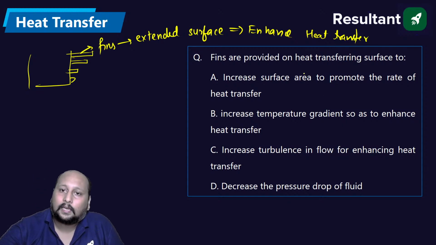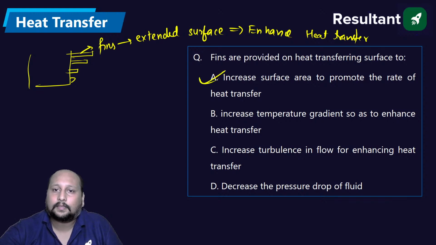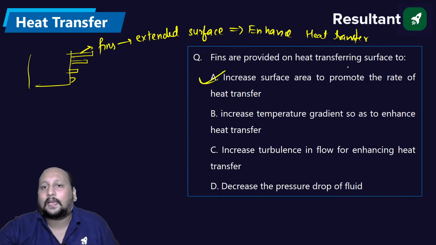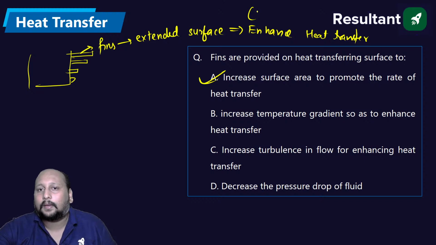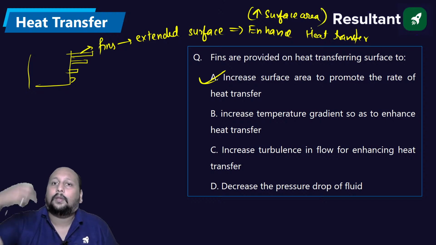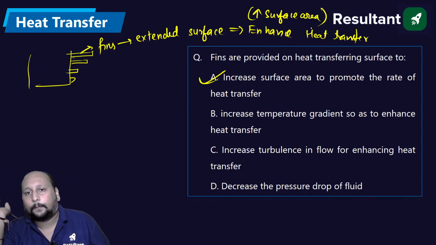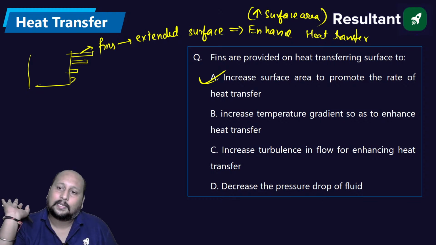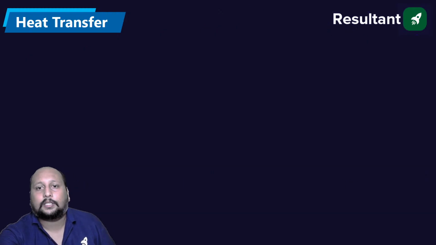So here we increase the surface area to increase the rate of heat transfer. क्योंकि इसमें heat transfer कैसे बढ़ता है? By increasing the surface area, we are able to increase the heat transfer rate. Okay, so option A is the correct answer. Perfect. Next.